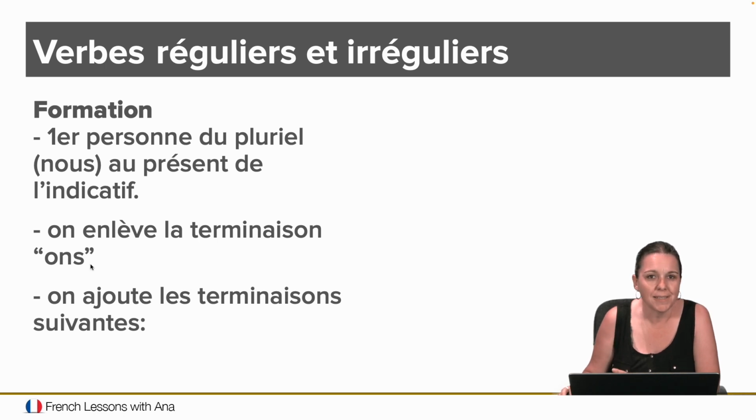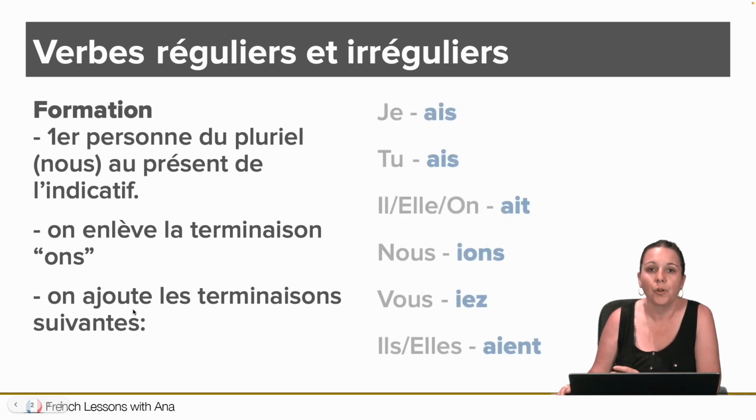There is only one exception to the rule, which makes imparfait quite easy to form, okay? So, on enlève la terminaison ONS. That means that when you look at the nous form, get rid of the ending ONS. Even if it's an IR verb, which in the present tense has ISS-ONS as an ending, don't get rid of the entire thing, just ONS. And once you get rid of ONS, it says here, on ajoute les terminaisons suivantes. So we actually add the following endings.